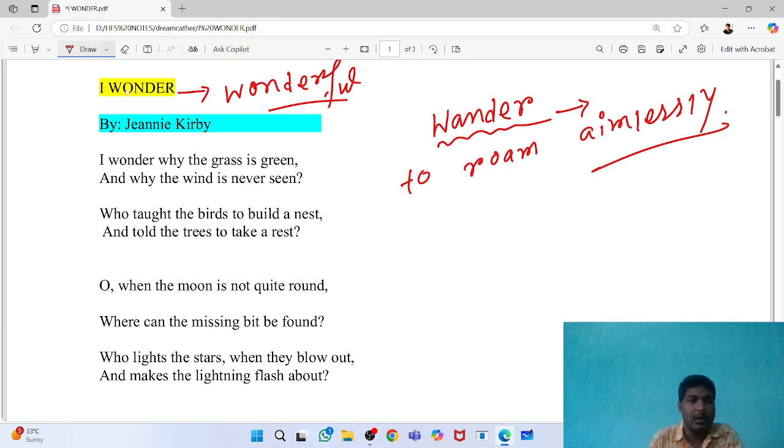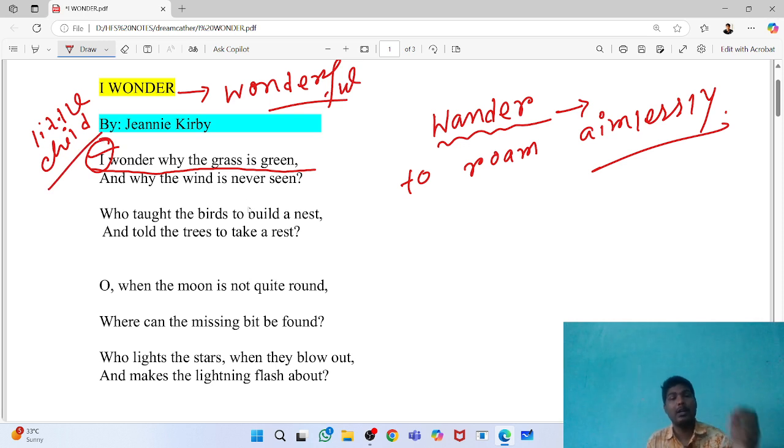So let's start. I wonder why the grass is green. The poet is telling, I wonder why the grass is green. Here, I means a little child. Now all of you know a little child has lots of questions, unstoppable, numerous questions. And he is asking a question: I wonder why the grass is green. He is very innocent by nature and his question is also very innocent. So he's asking why the color of the grass is green.